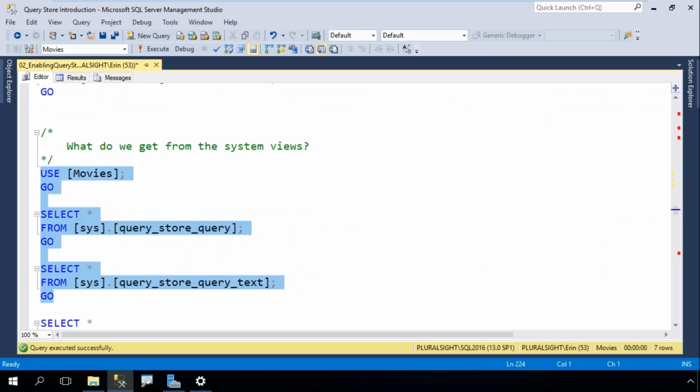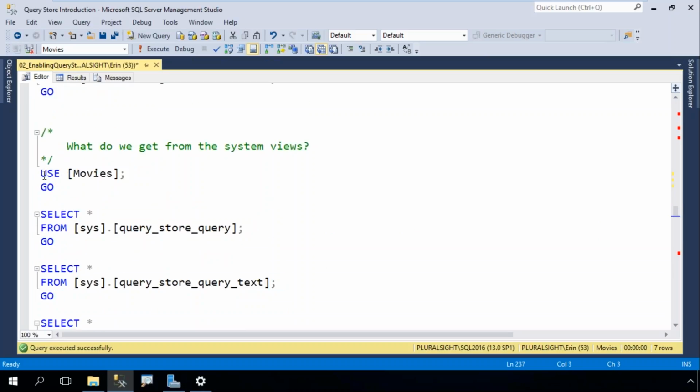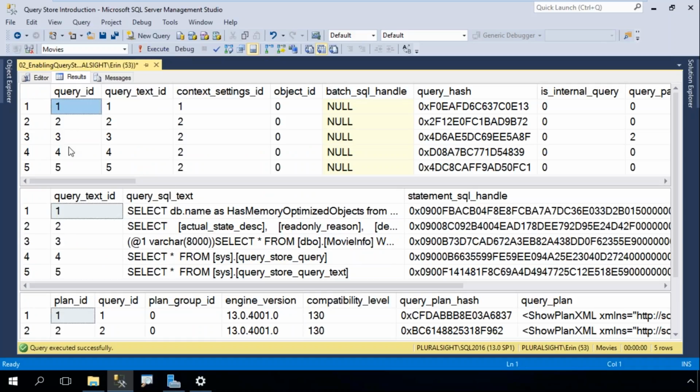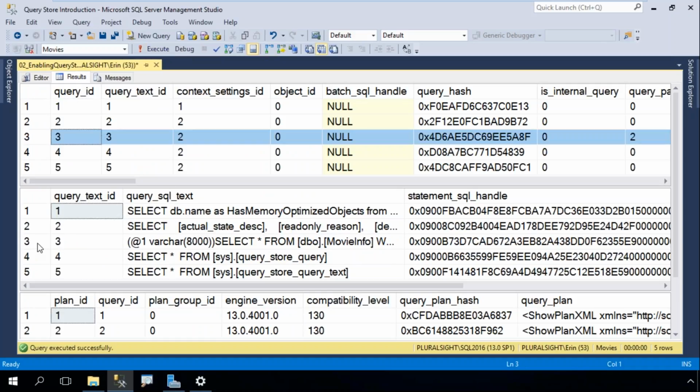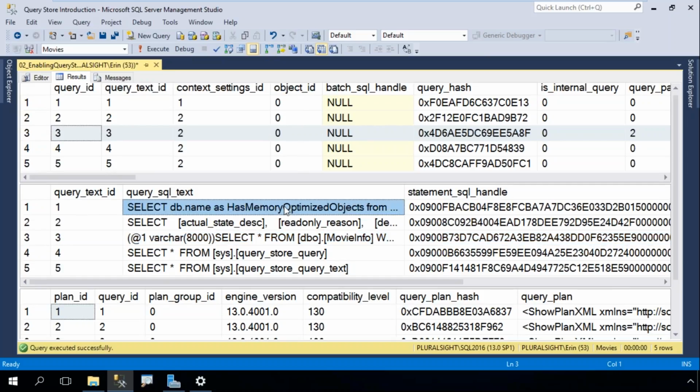And if I want to look to see what I have for plans, then I look at query store plan. So if I look at all 3 of these together, right, I can see here's my query 3 and 3 here. And notice that I'm getting some system queries, right? I haven't run this query or this one.